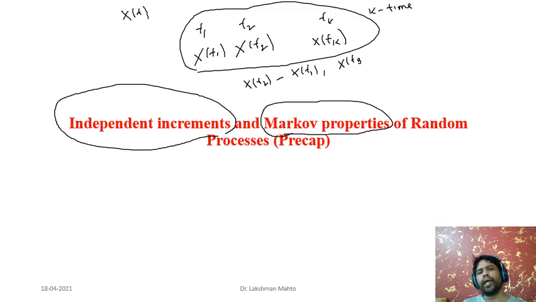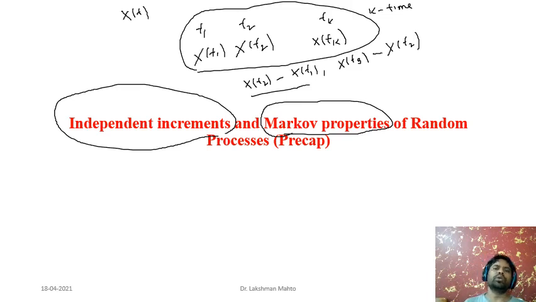From the time samples we got the first generation of random variables, k number of random variables. From these k random variables we define further new random variables by difference. We know that if you take two random variables and do a sum, difference or multiplication, the result is again a random variable.